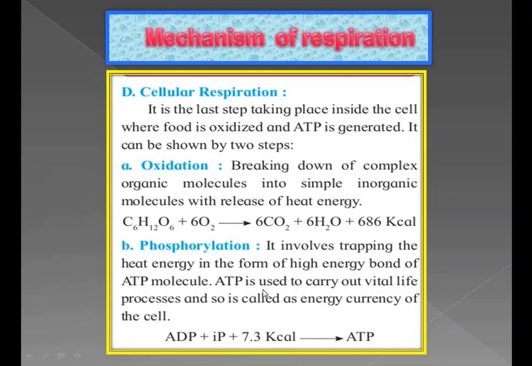ATP is used to carry out vital life processes and so is called the energy currency of the cell. During this phosphorylation process, the heat energy is trapped in the form of the high energy bond of the ATP molecule, adenosine triphosphate.